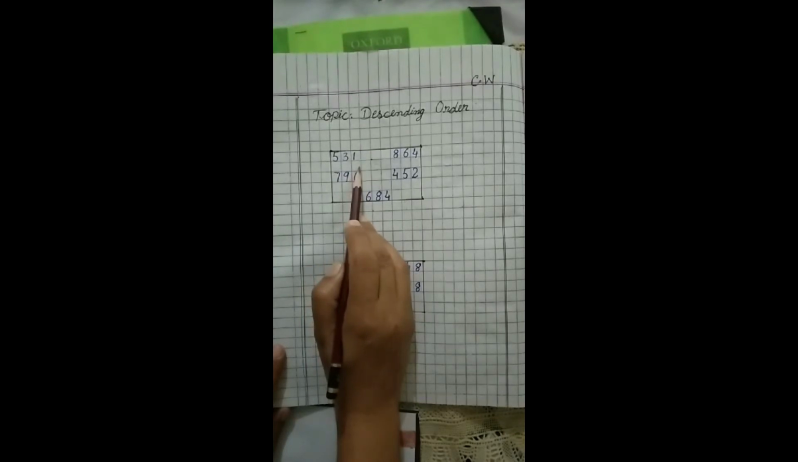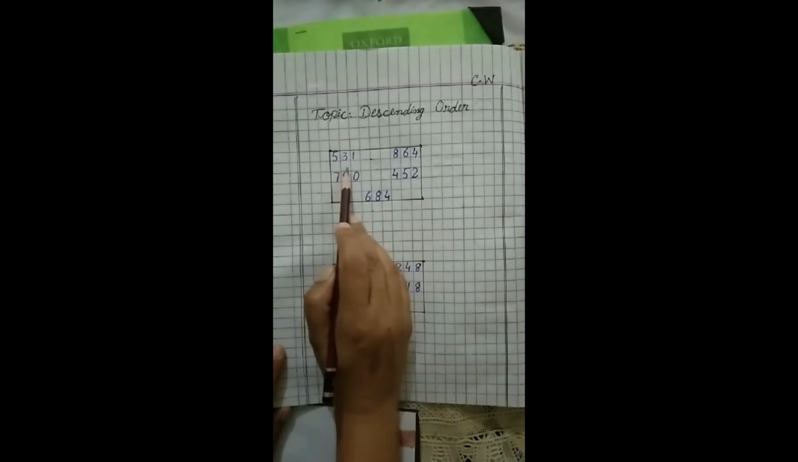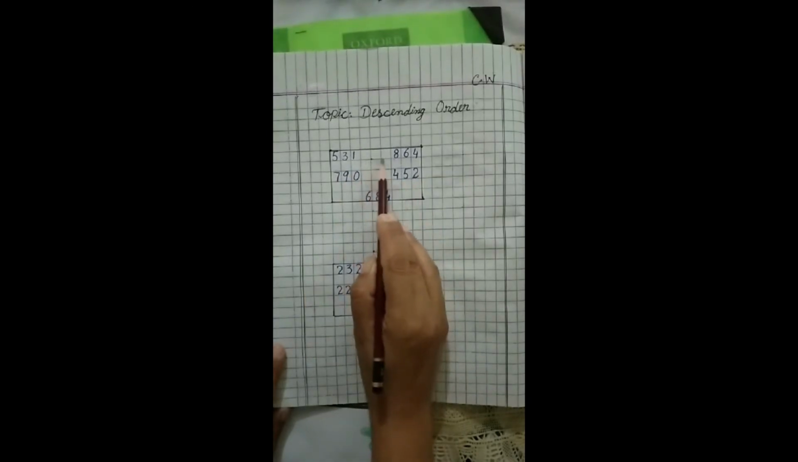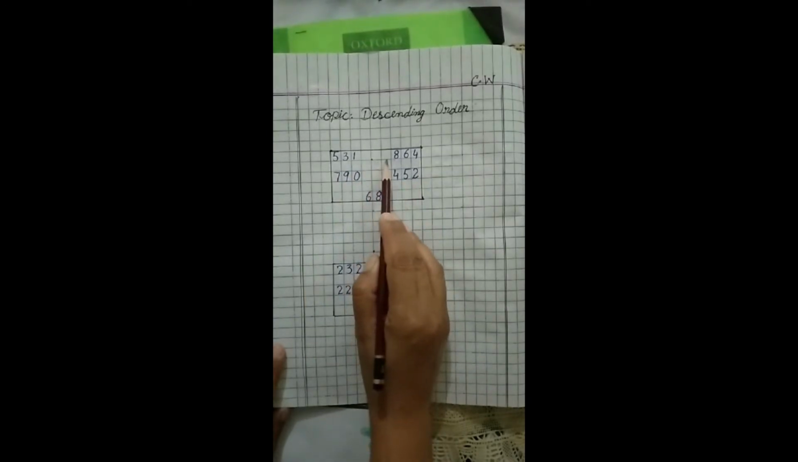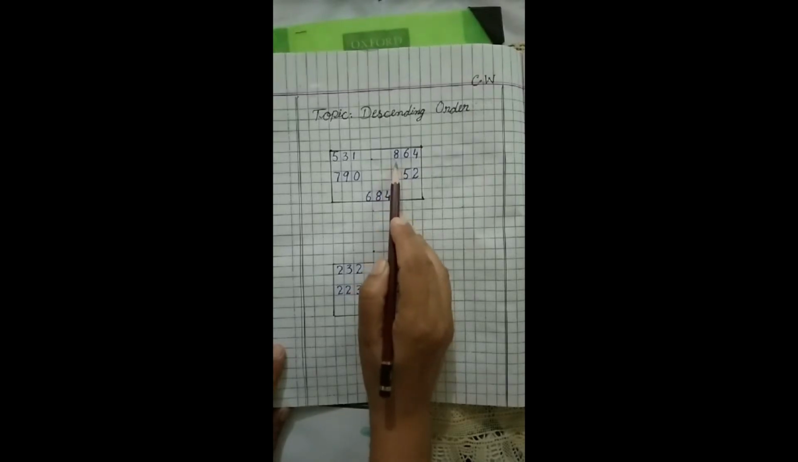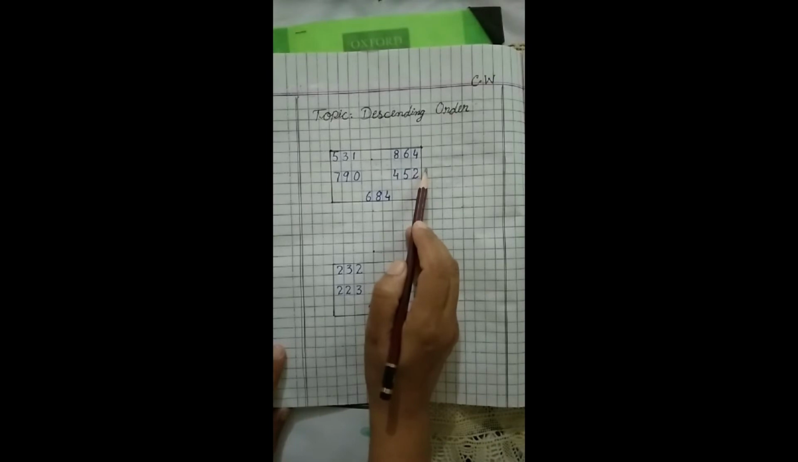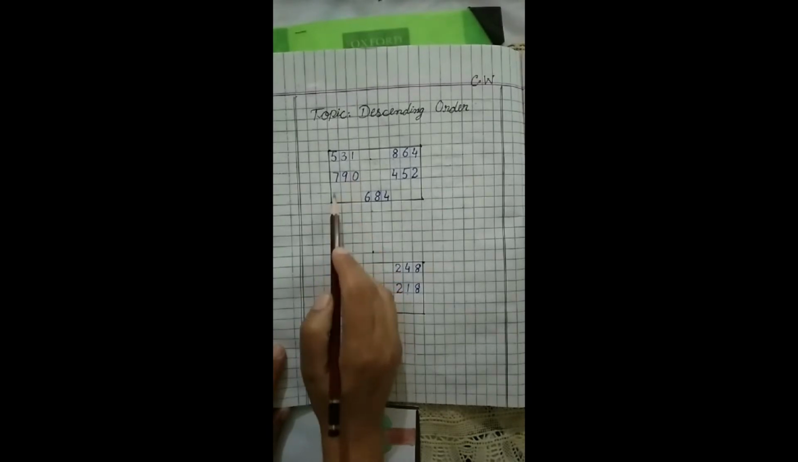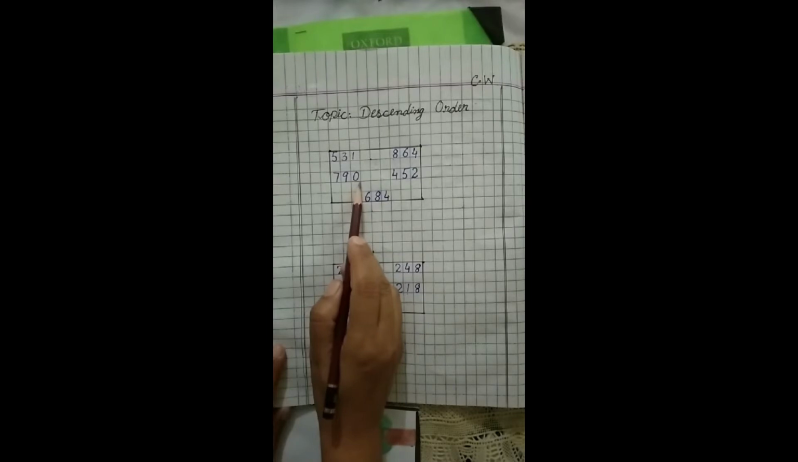ब्लॉक ड्रॉ करने के बाद हम इसके अंदर रखेंगे नंबर्स। अब फर्स्ट नंबर इज 531। We have to leave 1, 2 and 3 blocks, then we have to write the next number. What is the next number? Next number is 864. अब 531 उसके नीचे हम 1 ब्लॉक छोड़ेंगे and we have to write the next number which is 790.